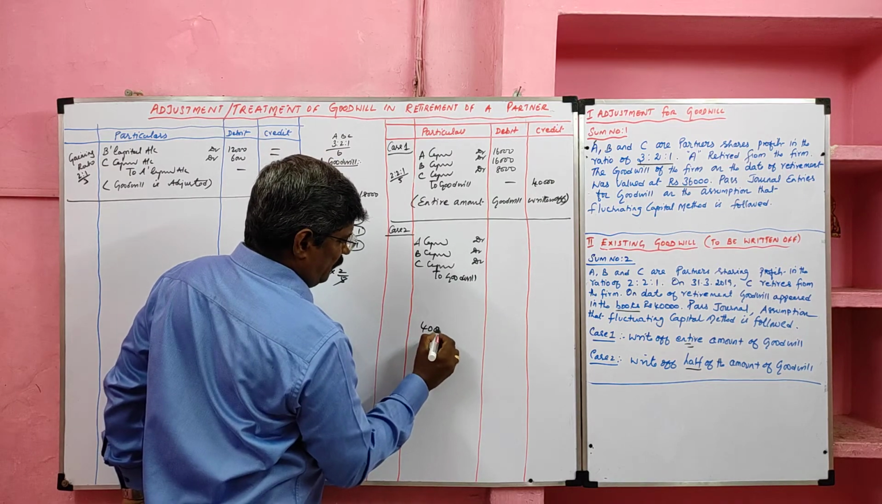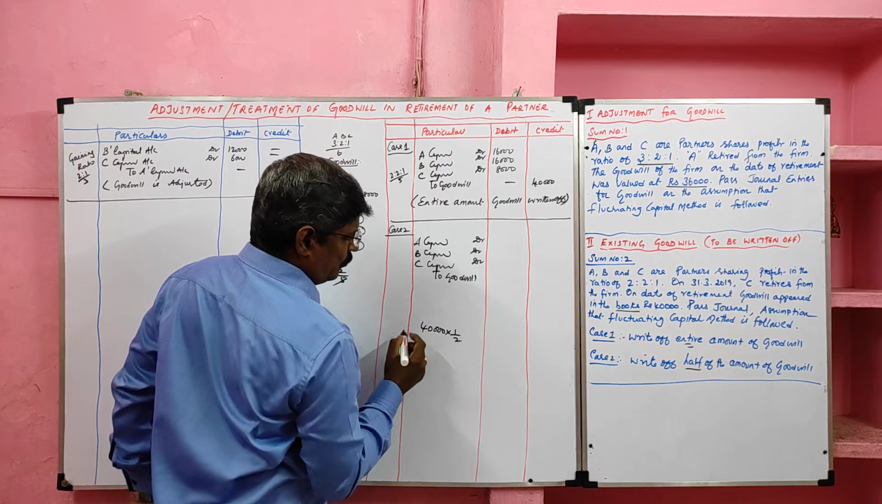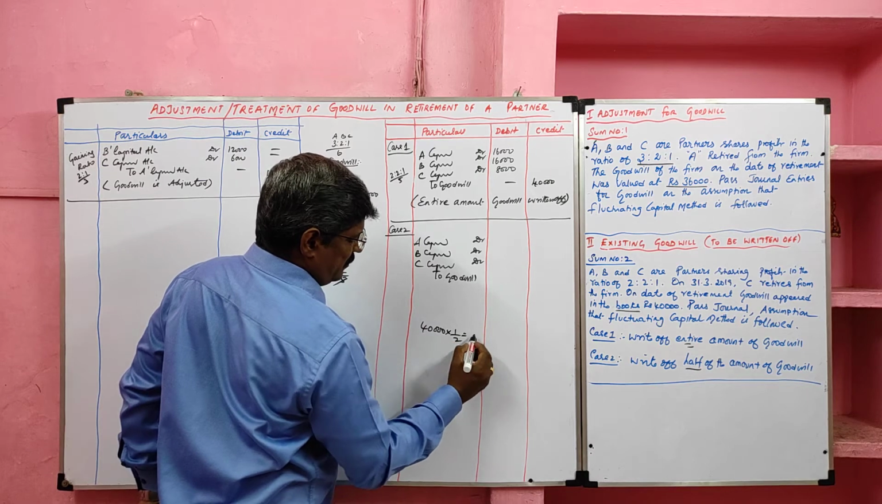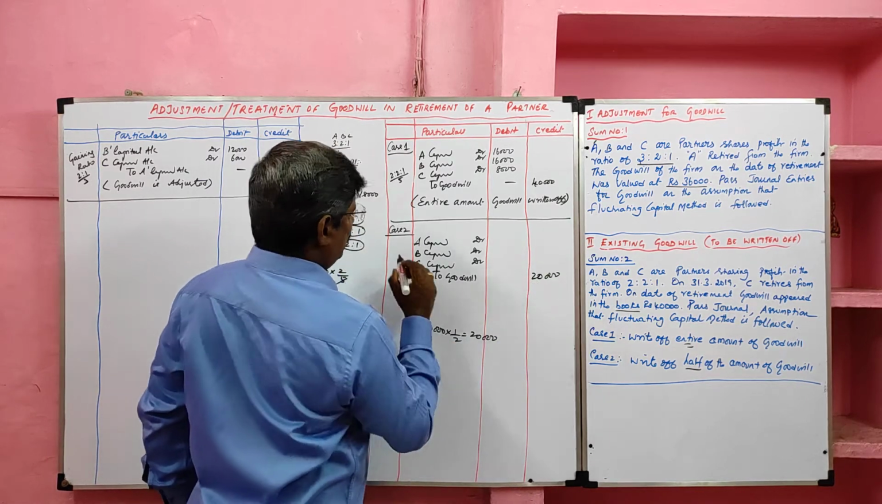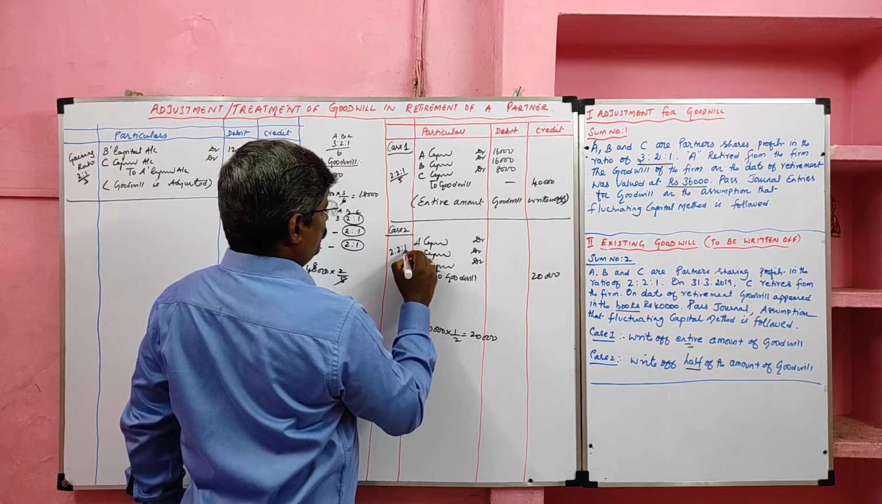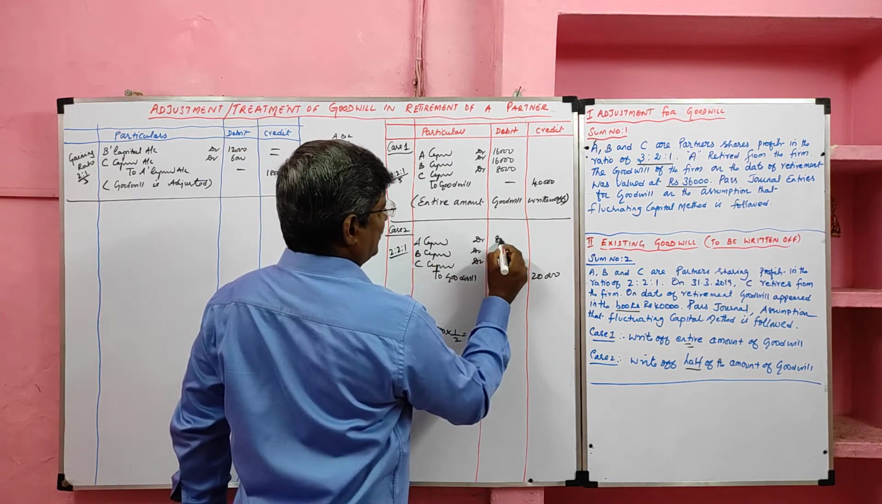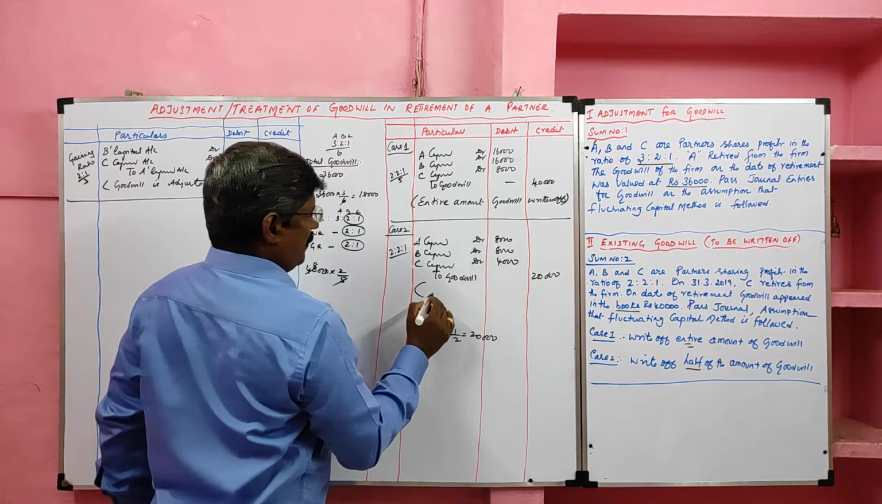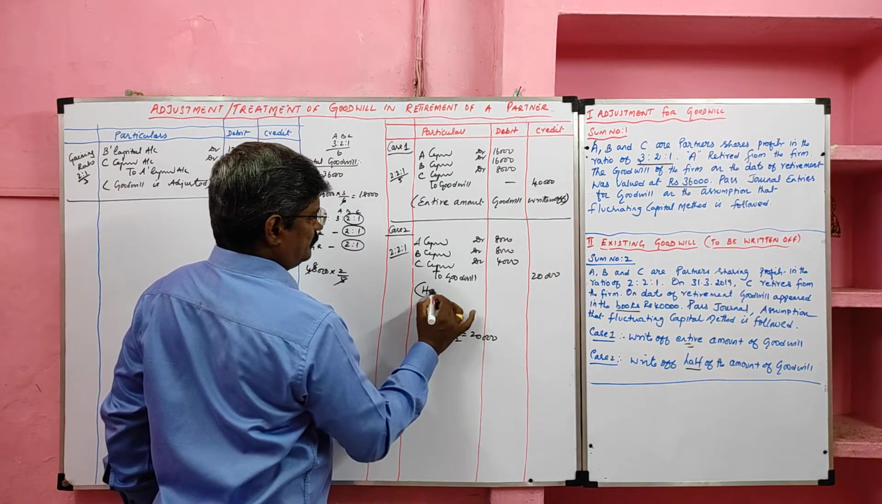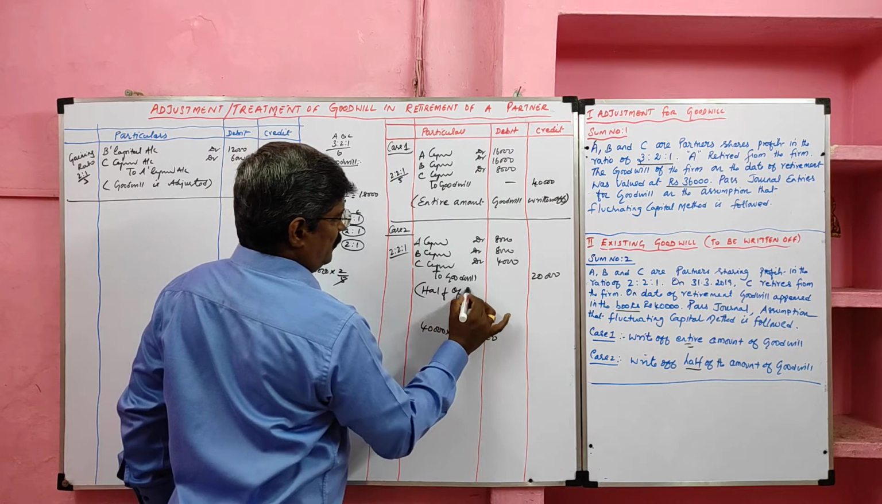Total value of the goodwill is 40,000, of which we have to remove how much? 50% means half. So 20,000 we are going to write off. So 20,000 should be divided in 2:1. So our answer is 8,000, 8,000 and 4,000. Narration: half of the amount of goodwill